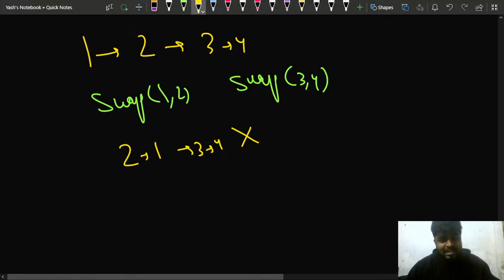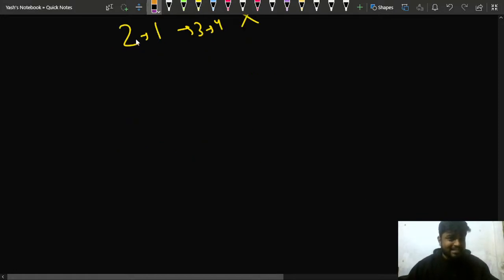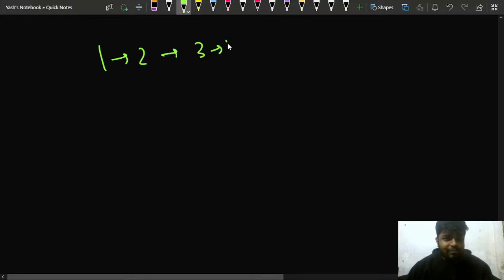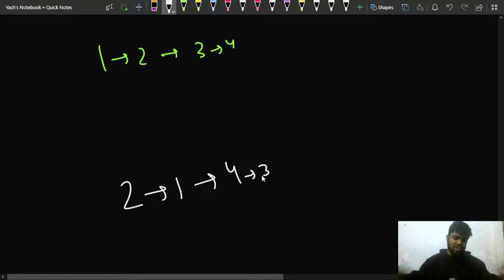They are not expecting this from you. What they're expecting is that you change the pointers instead, right? They don't expect you to swap the values directly. So if you have 1 2 3 and 4, in this particular linked list, what you can do is simply change the connections. The resultant linked list would look like this: 2 1 then 4 and 3. So that is how you need to change the connections.